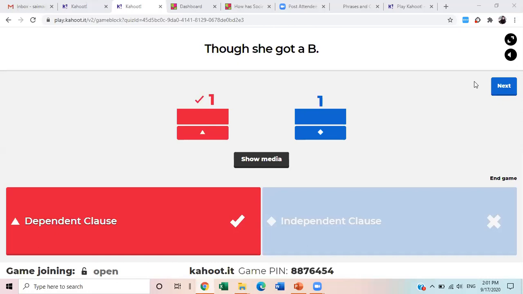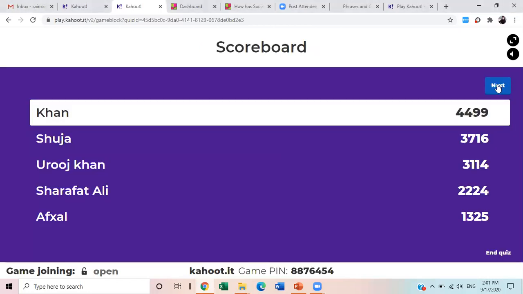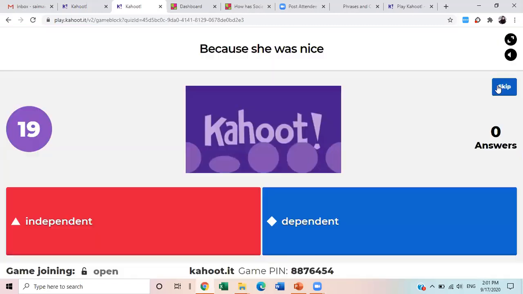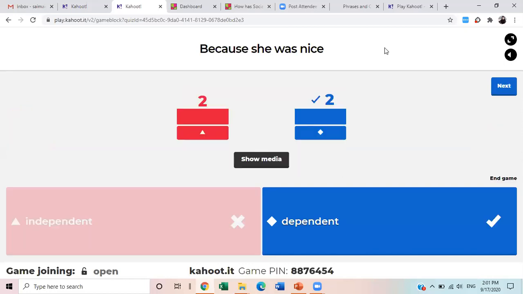Okay, next. Now Uruj Khan is at third and Khan is leading. So see how the scoreboard is changing. Great. Okay, because she was nice. Do you think it is dependent or independent? What do you think?